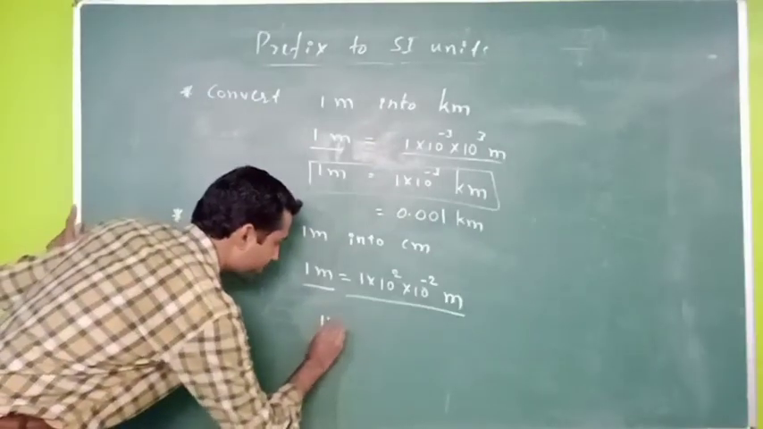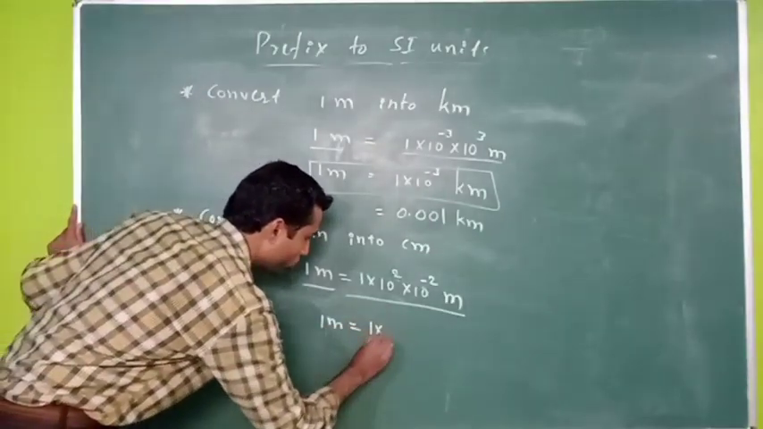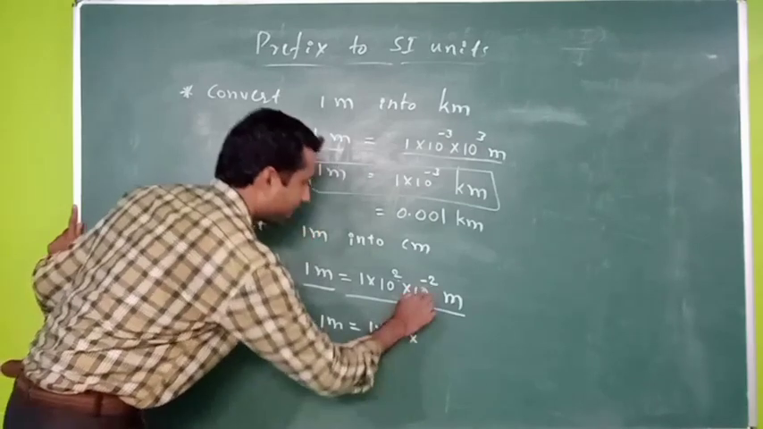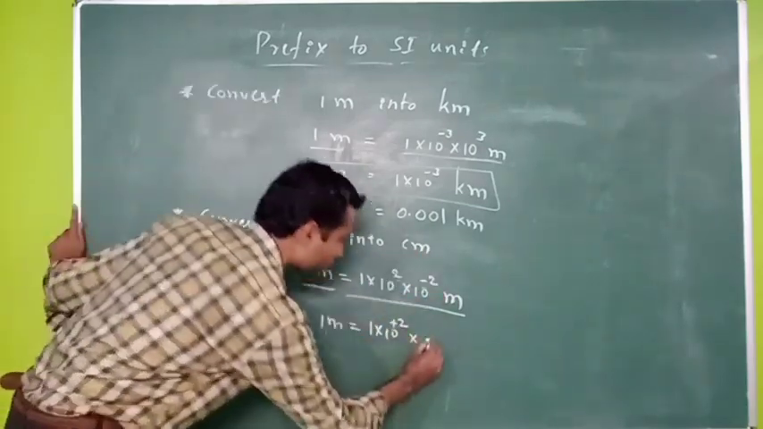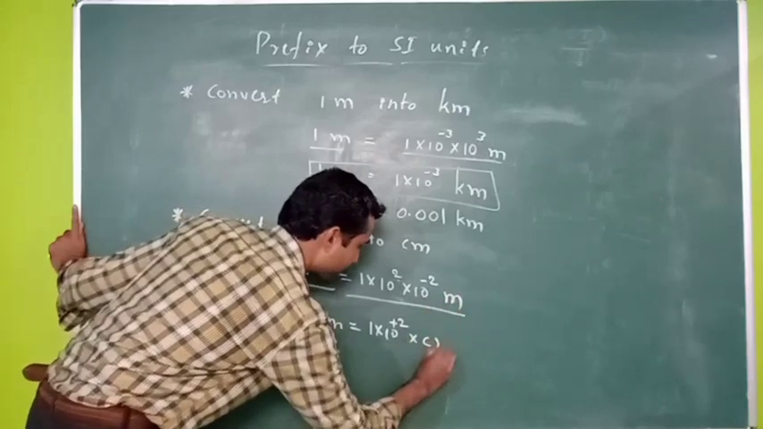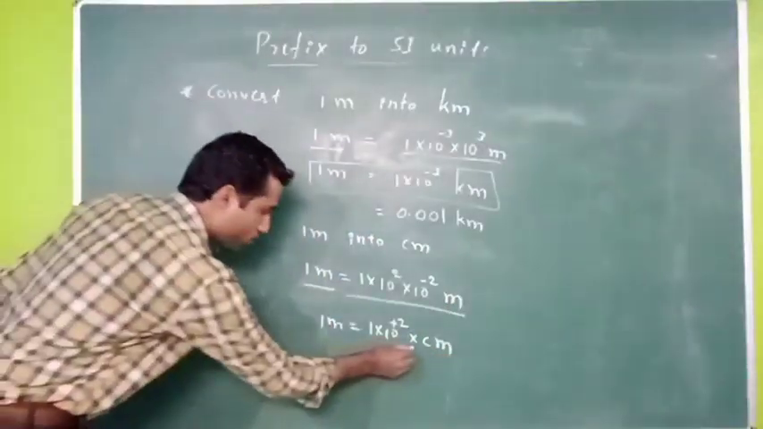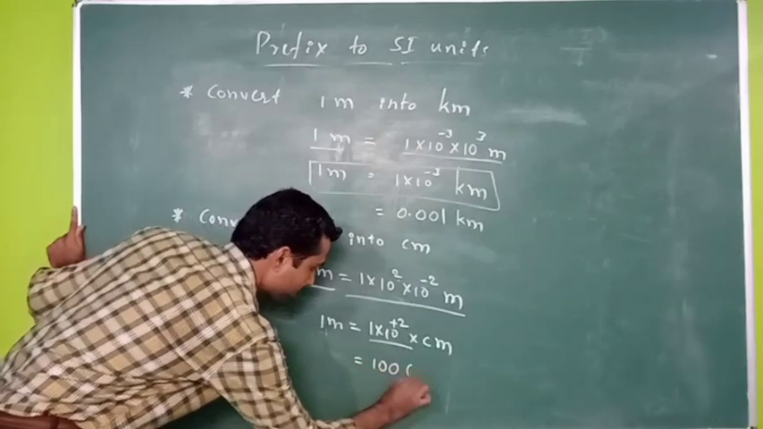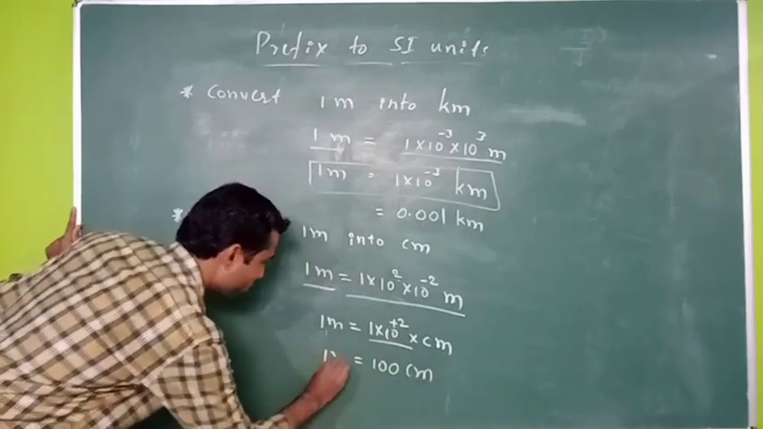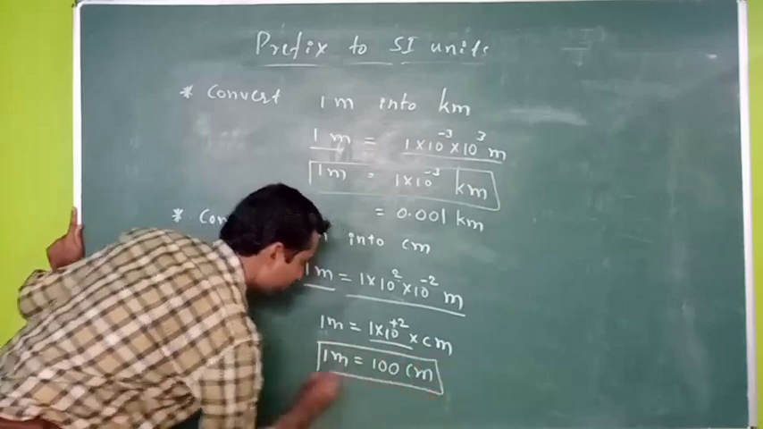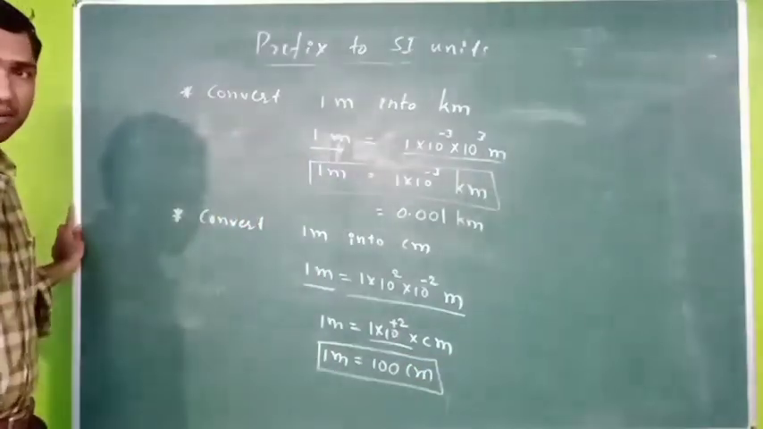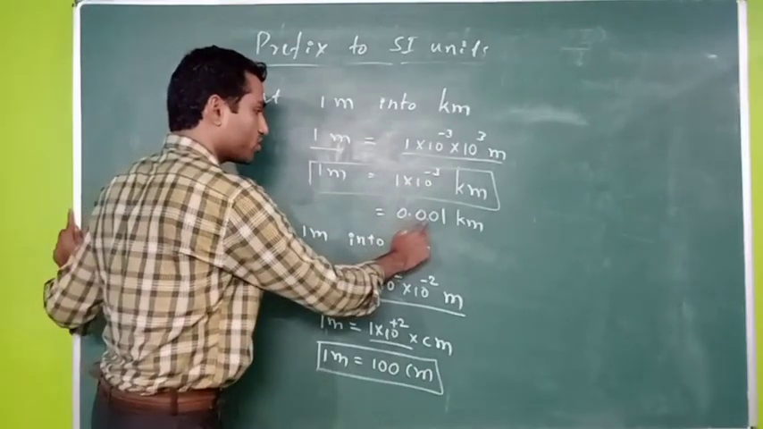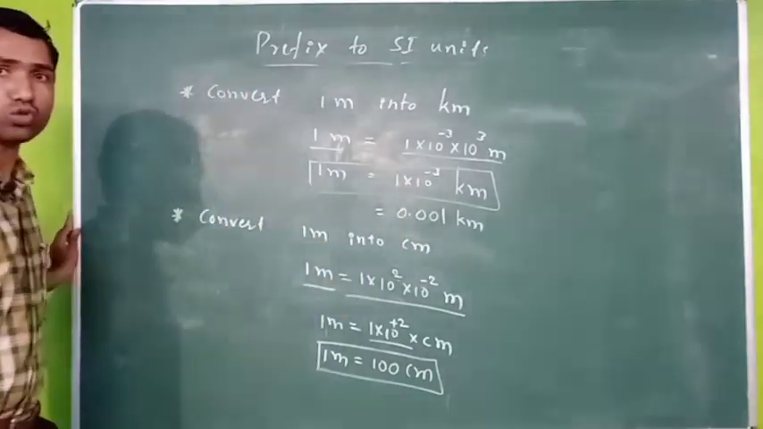So 1 meter is equal to how much? 1 into 10 raised to minus 2 plus 2, as it is, into 10 raised to minus 2 means what? That is equal to centi. Meter as it is, centimeter. So this value, 10 raised to 2, is equal to what? 100 centimeter. So 1 meter is equal to how much? 100 centimeter. Similarly, 1 meter is equal to how much kilometer? 0.001 kilometer. You know how to convert that.